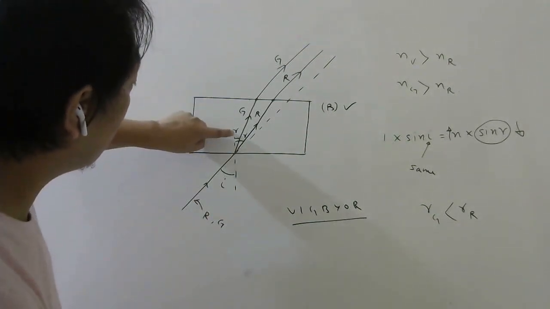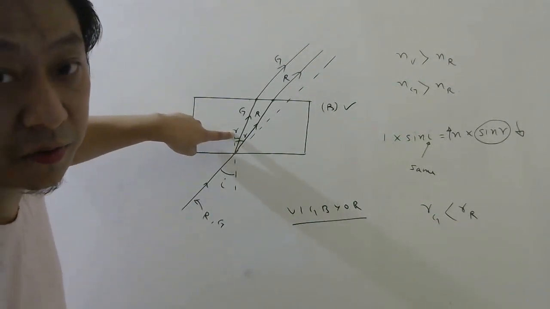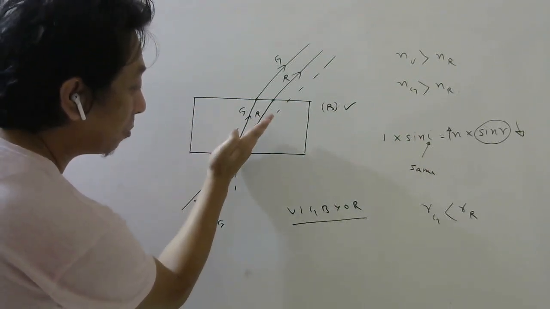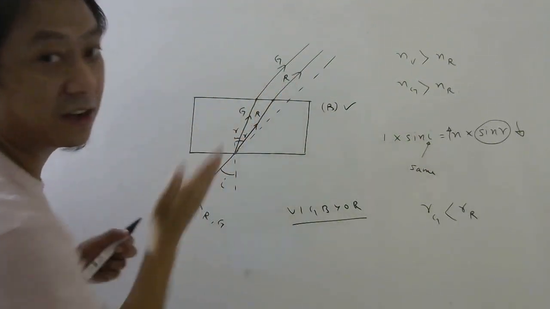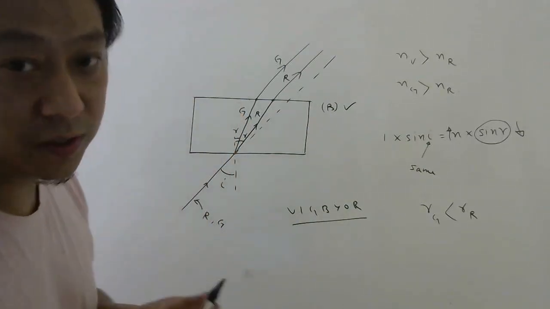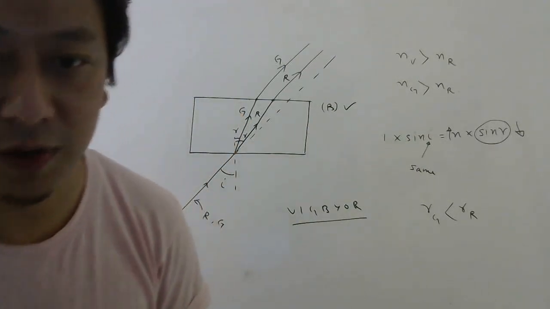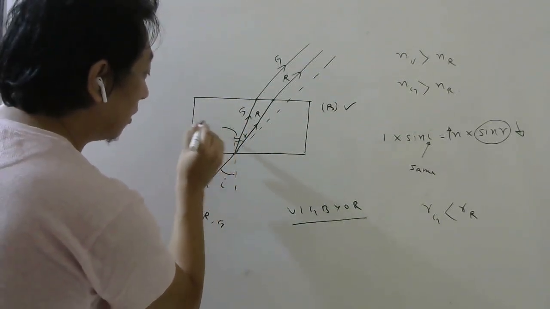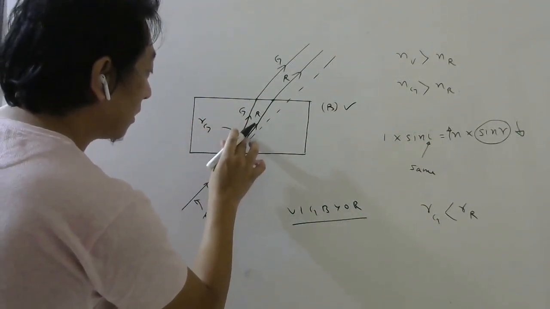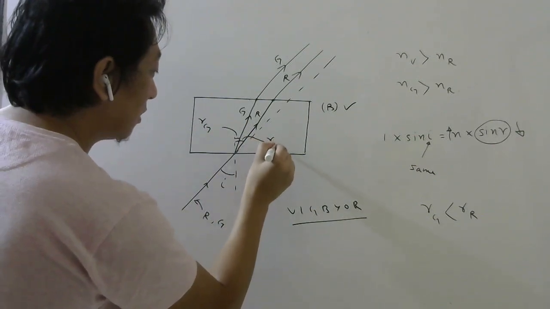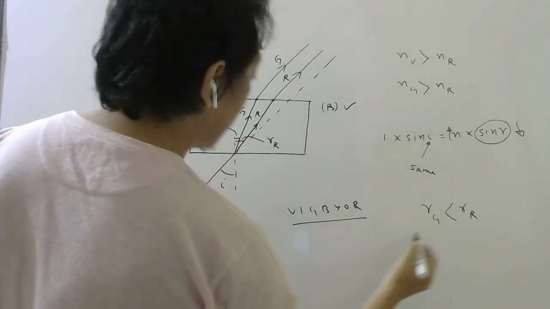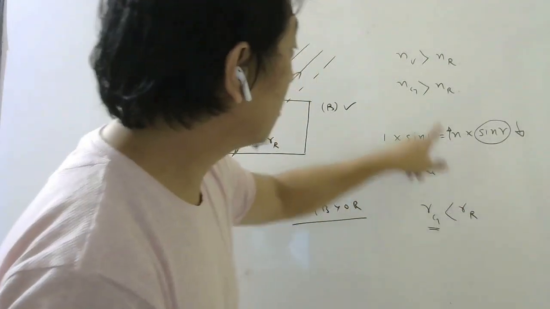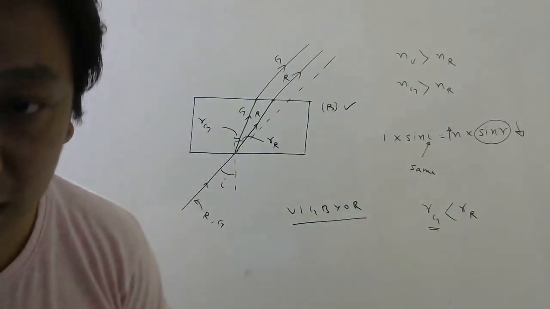So you can see green has smaller angle of refraction. If green has smaller angle of refraction, it should bend more from its initial direction. So there are two ways to solve the problem. Whichever way you feel comfortable, you do it. Remember, this angle of refraction is for green and this angle of refraction is for red, and green has smaller angle of refraction because green has larger refractive index.